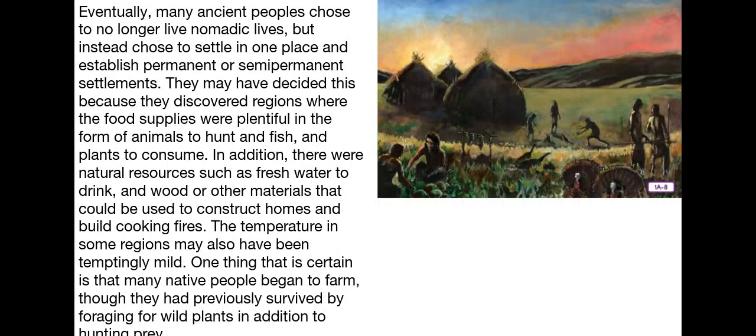Eventually, many ancient people chose to no longer live nomadic lives. Remember, nomadic means they're following their food source around and they don't stay in one place. But instead, they chose to settle in one place and establish permanent or semi-permanent settlements. The prefix semi means like kind of, sort of permanent.